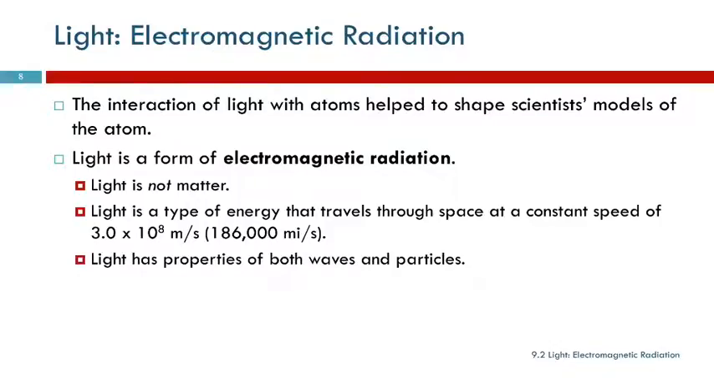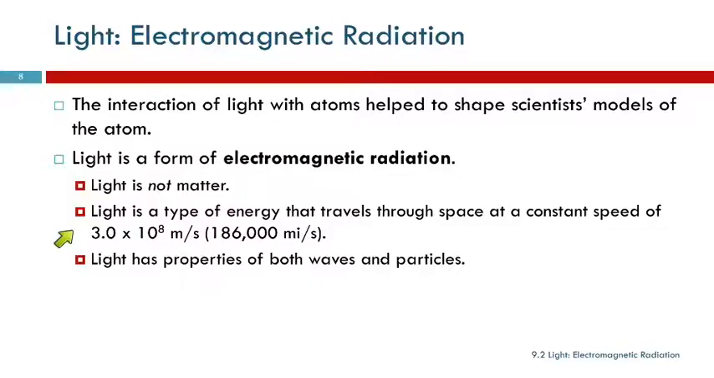We need to talk a little bit about light before we can get into electrons. How light interacts with atoms helped to shape how scientists understood the atom. So light is a form of electromagnetic radiation. Light is energy. It is not matter. Remember, matter is something that has mass and occupies volume. Light does not occupy volume.